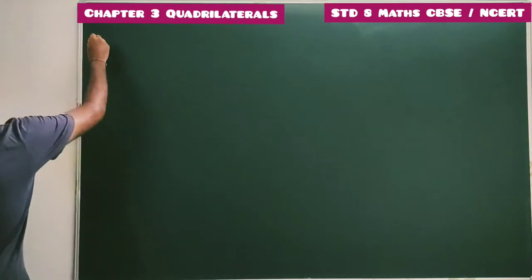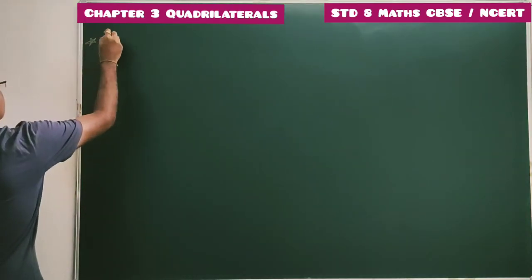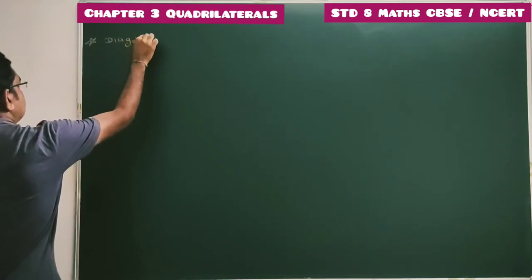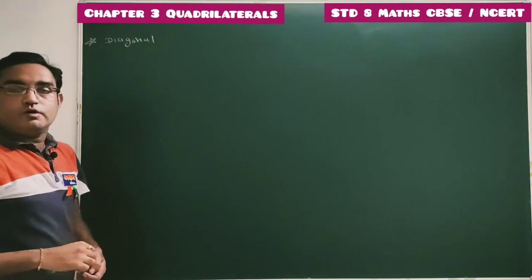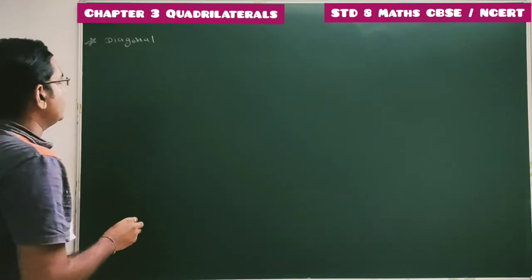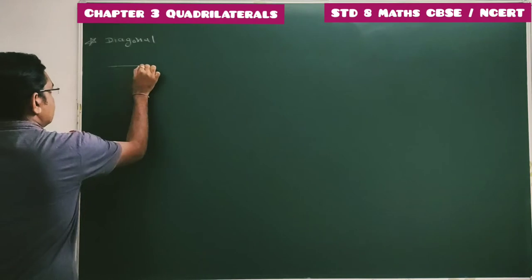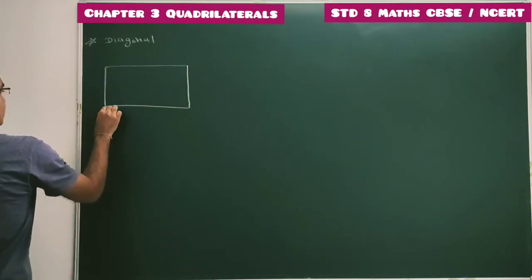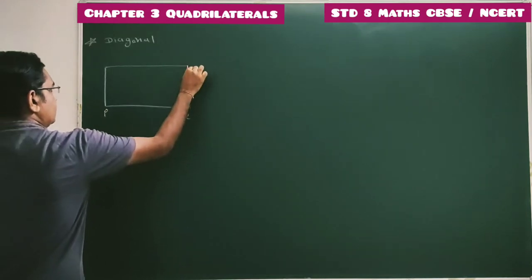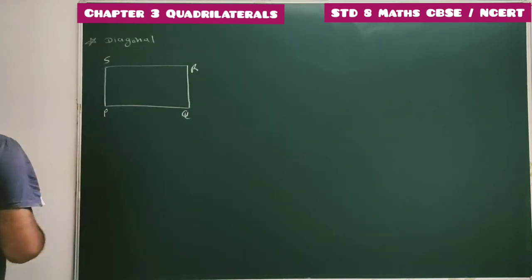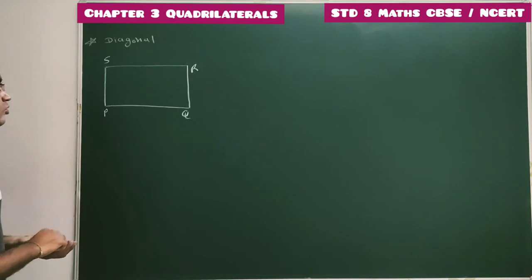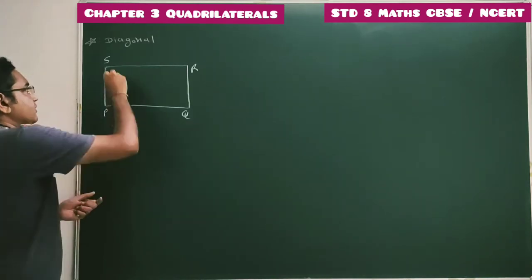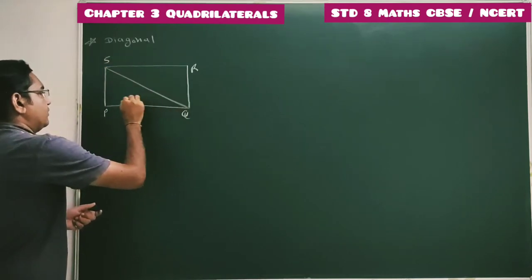Now we have to study the diagonal. What is the diagonal of a polygon? Consider one quadrilateral. Suppose this is one quadrilateral, quadrilateral PQRS. Here if we join two non-consecutive vertices, it will give us a diagonal.